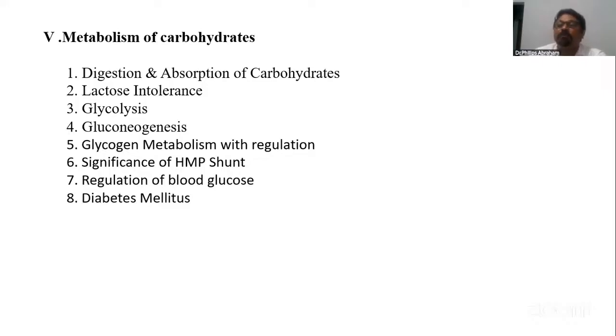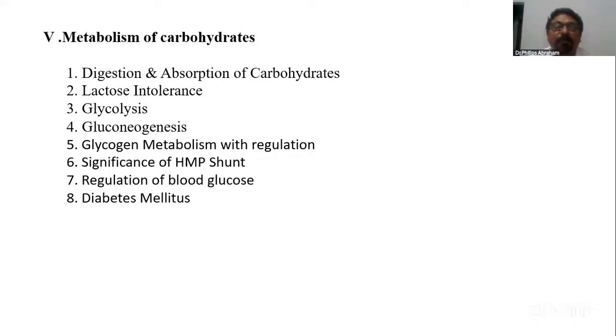In the intestine, it is absorbed, as we know, for glucose and galactose, using SGLUT1, sodium dependent glucose transporter 1. You are supposed to write that. And then, as clinical importance, you write about lactose intolerance. That means you are supposed to write about digestion and absorption of carbohydrate. Then a question that everybody is familiar with is glycolysis, which has been asked several times.